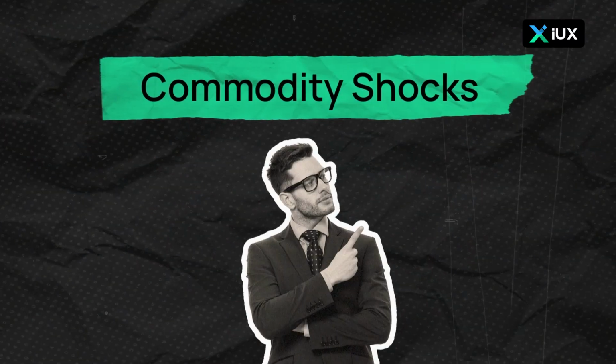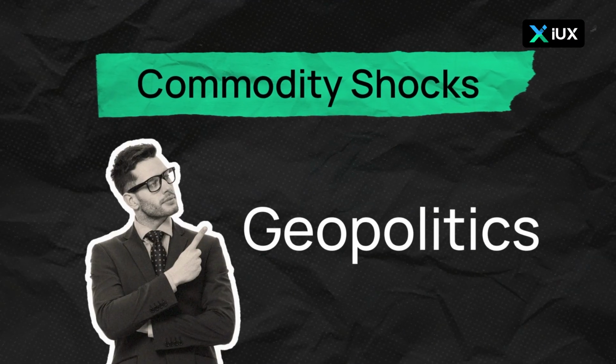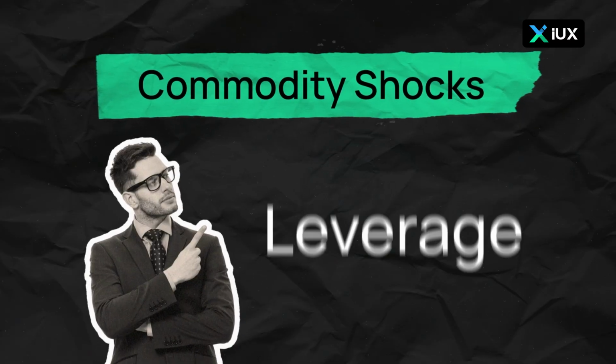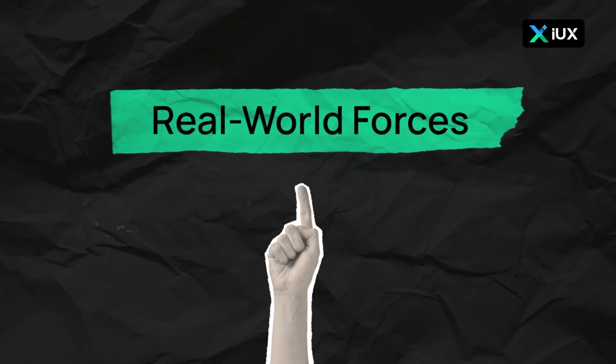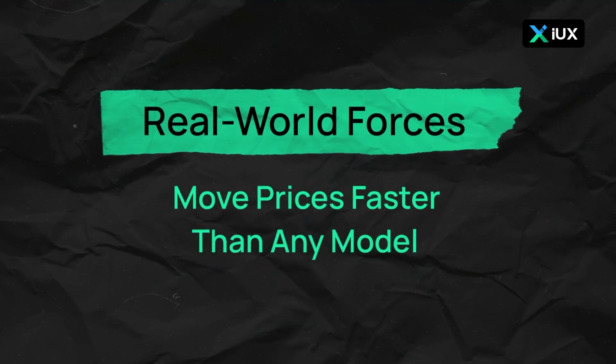Summary: commodity shocks show how geopolitics, infrastructure limits, leverage, and demand collapse can overwhelm market theory, reminding us that real-world forces move prices faster than models ever predict.